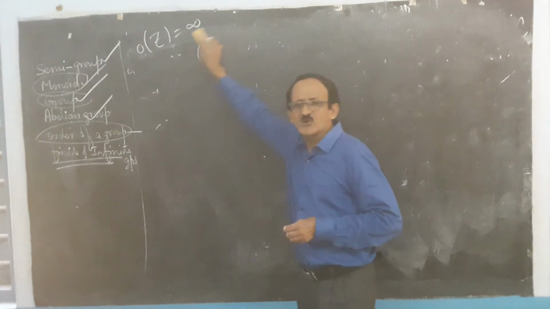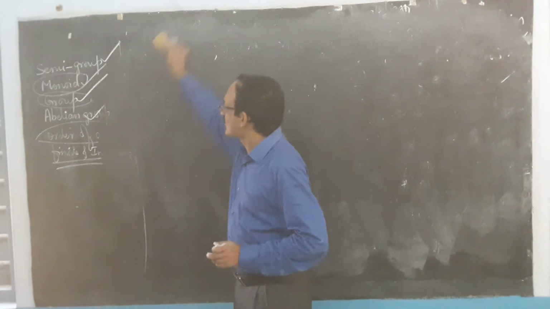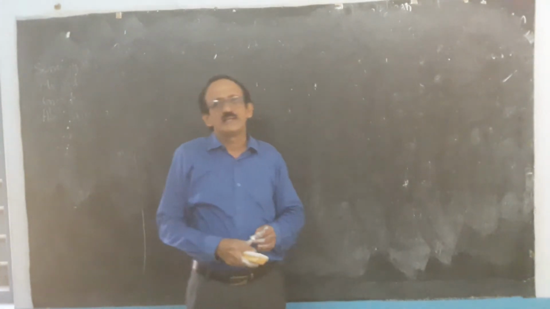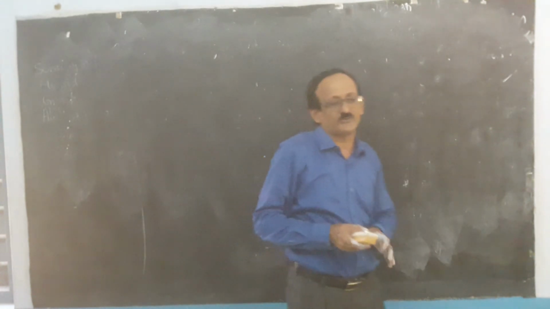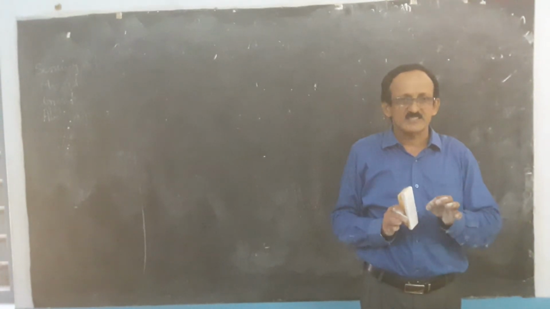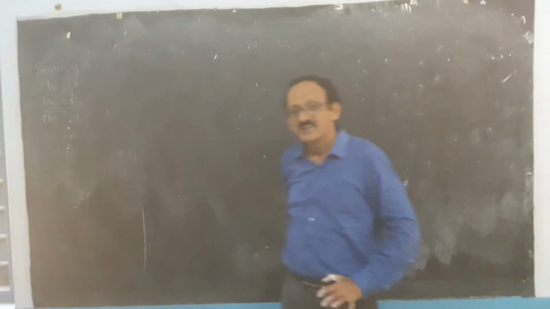Now you are able to solve problems of simple nature, short answer questions or essay type questions. We'll start solving problems in the next session onwards. Get ready by listening to this video lecture session.